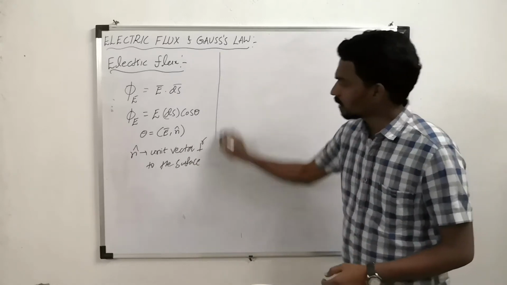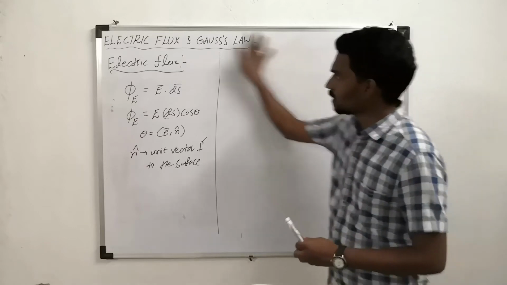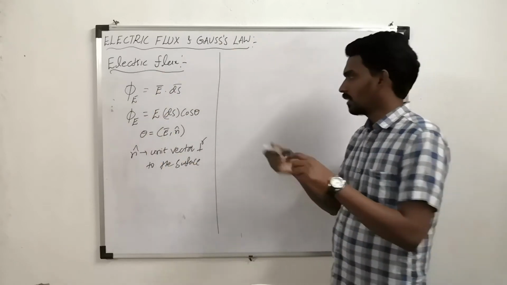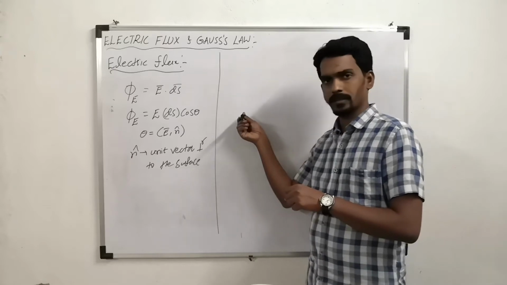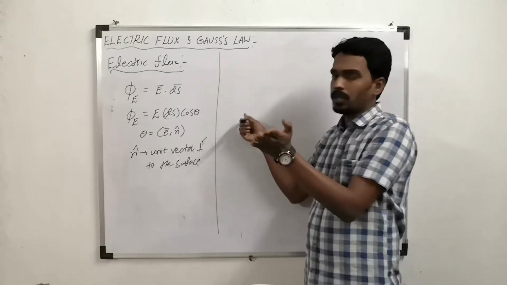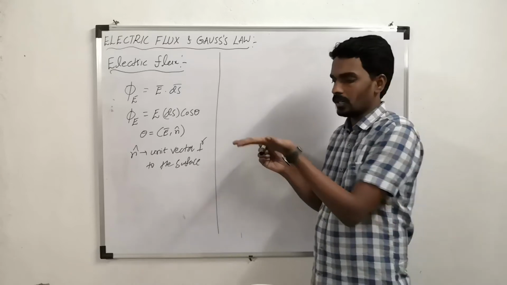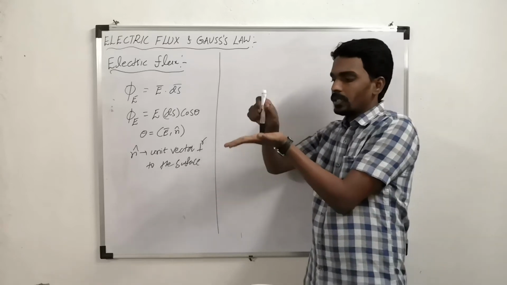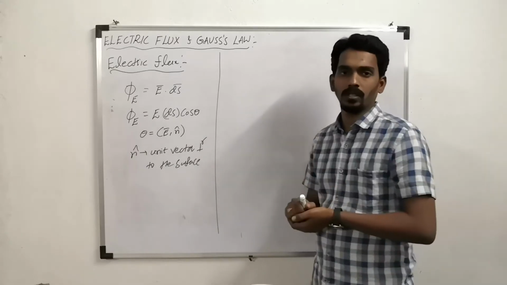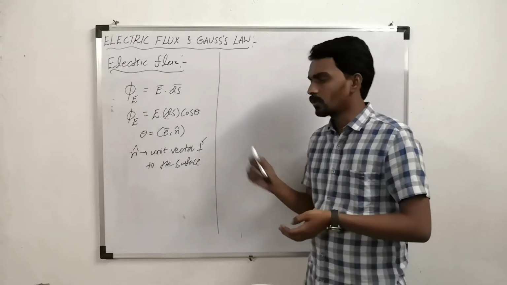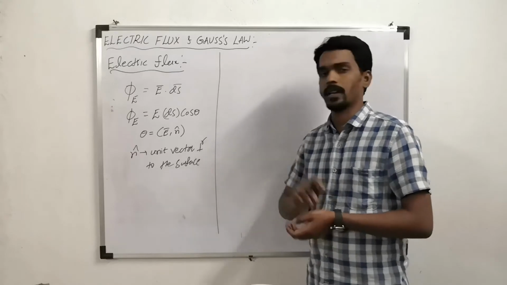Like you consider if the surface is in the plane of the board, then the perpendicular or normal is like this, but it may be outward or inward. If the surface is horizontal, then the normal may be upward or downward. Like that you have to consider the area direction.